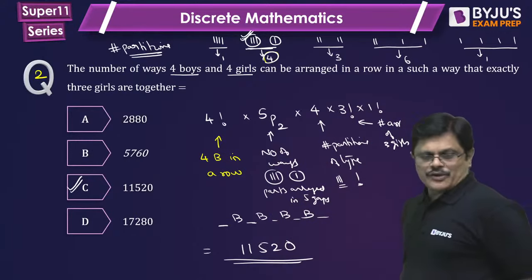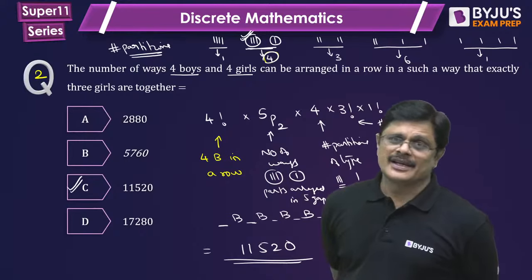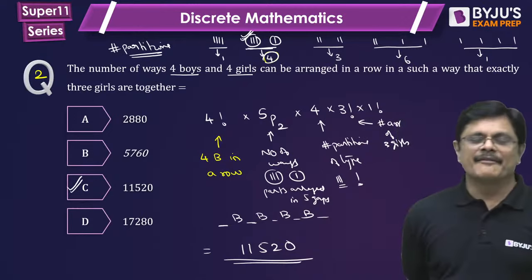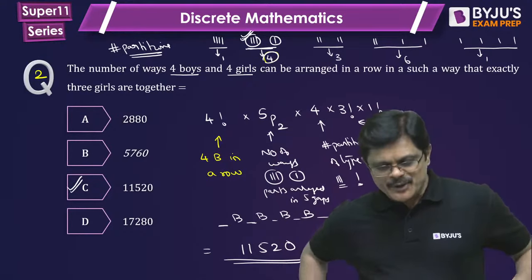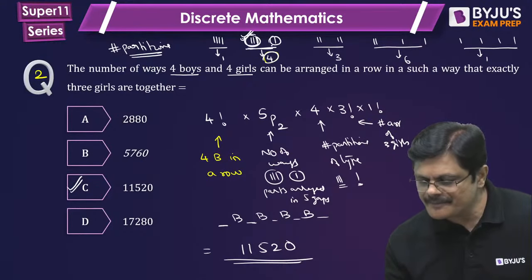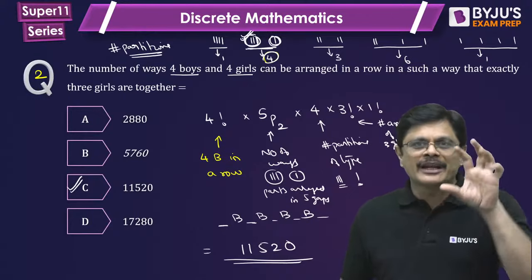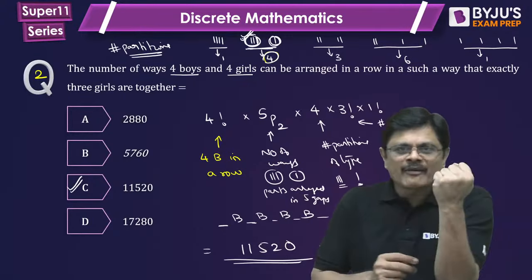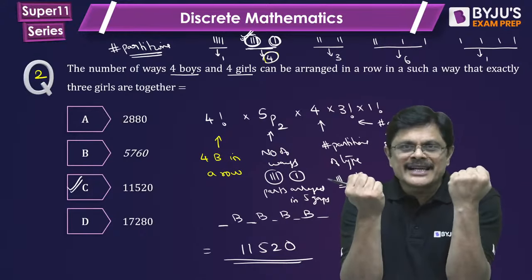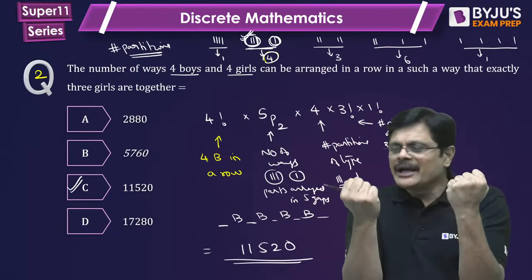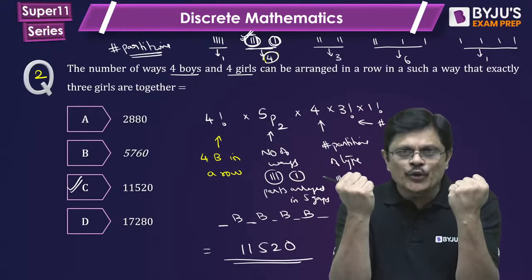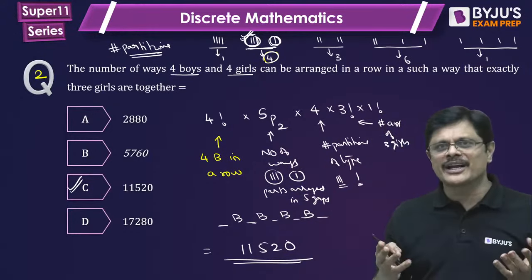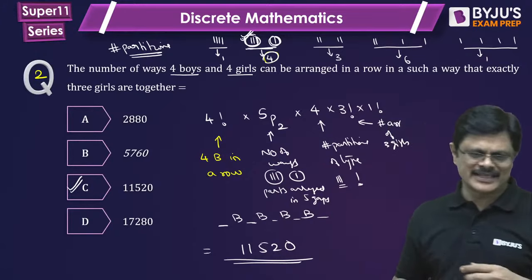See, for some of these questions, you will not find solutions even in the market. So, see, 5 gaps are there. Now, you have to fill these 2 types in 5 gaps. Because the 3 together are like 1 unit, these are 2 units. One is 3 and one is 1. These 2 units are to be arranged in 5 gaps. How many ways can you arrange 2 units in 5 gaps? 5P2 ways. That is the idea.